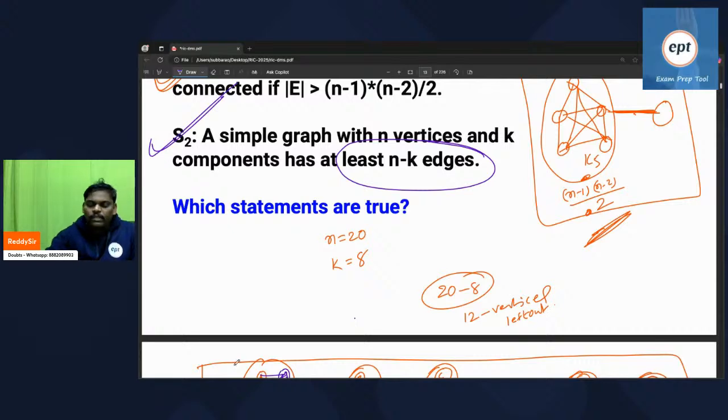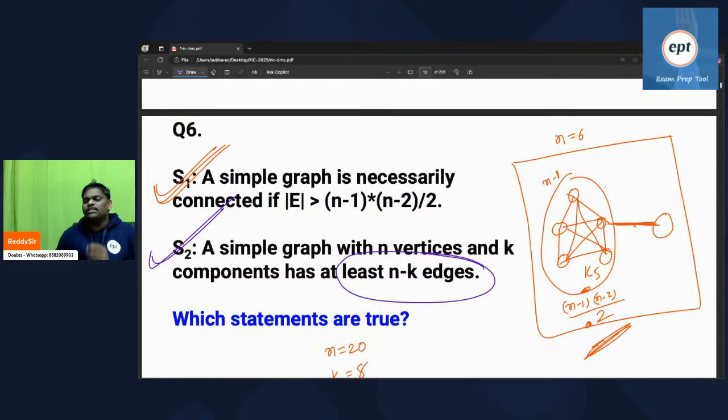If you are okay with this, if anyone has any doubt in the sixth problem, let me know. These are very dangerous, very sensitive statements.